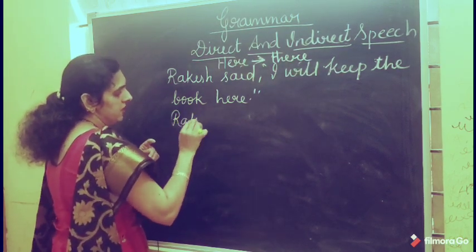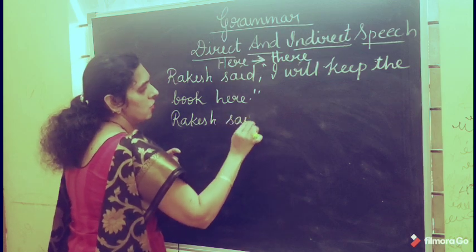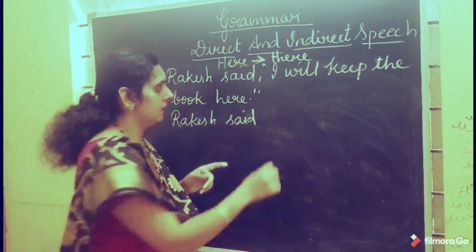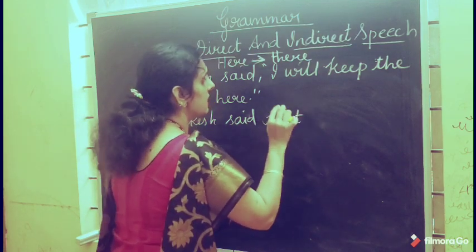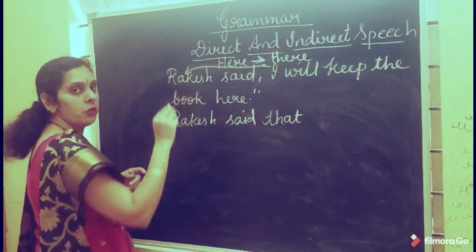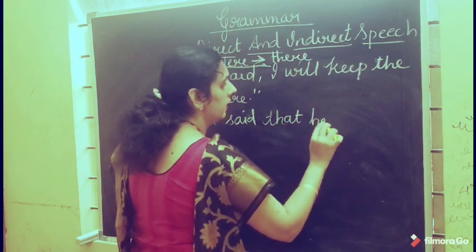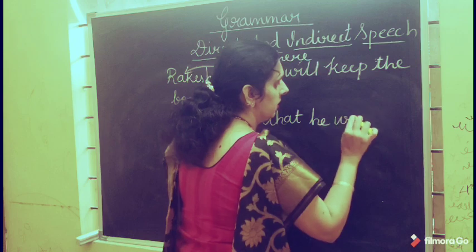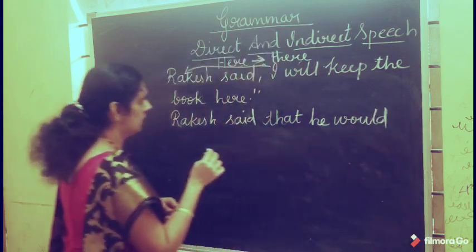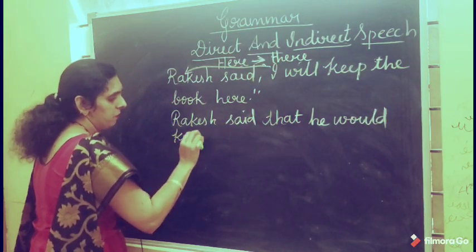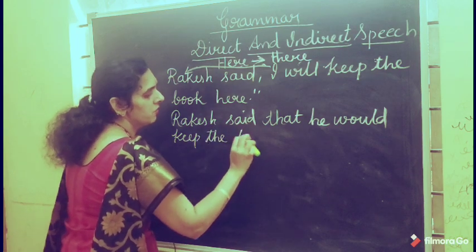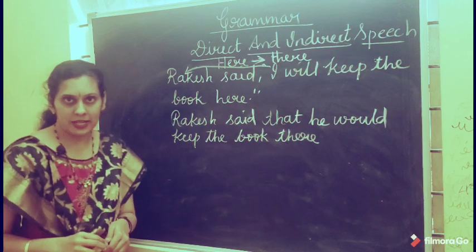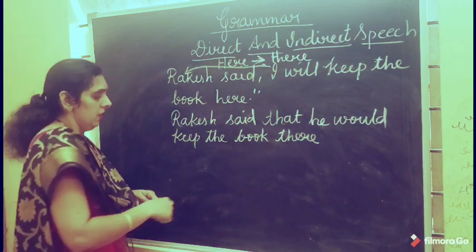So what happens? Rakesh said, and you join the reporting part and the reported part with the conjunction "that", and I changes according to the subject of the reporting part. So what you'll get here? He. Will changes to would. Would keep the book there. Here changes to there. Let me take one more example.